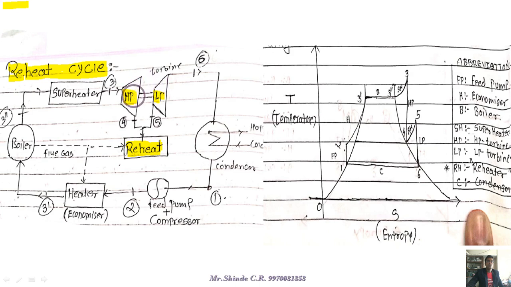The first turbine is the high pressure turbine, which utilizes the kinetic energy of steam and converts it into mechanical energy, and after the work is done, the high pressure steam becomes low pressure steam, and that low pressure steam is given to another turbine.